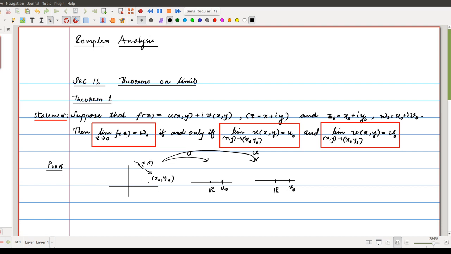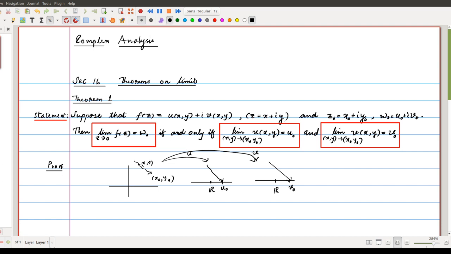Okay, if this happens, whenever this tends to this, then you can say that this u tends to this number and this v tends to this number. Okay, so that is the meaning of these two limits. Whenever f of z tends to omega naught, then these two conditions hold, and whenever these two limits hold, then we have limit of f of z as z tends to z0 equal to omega naught.